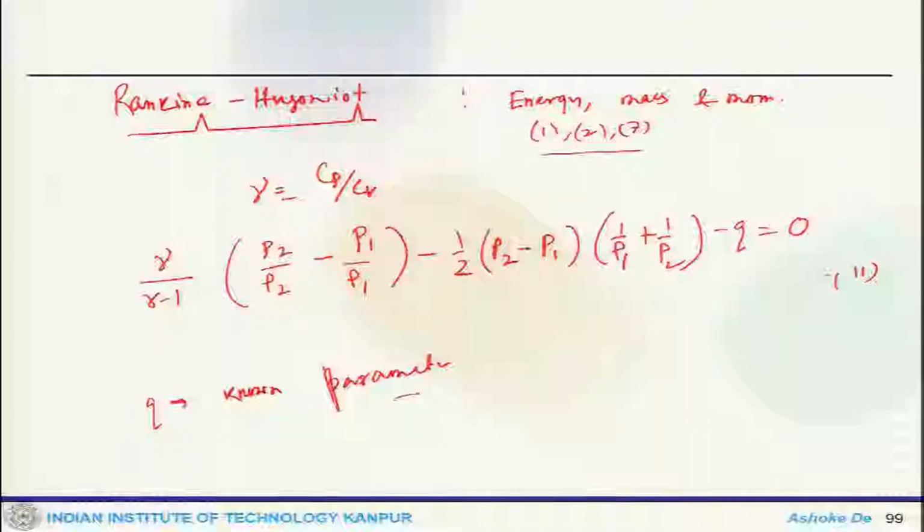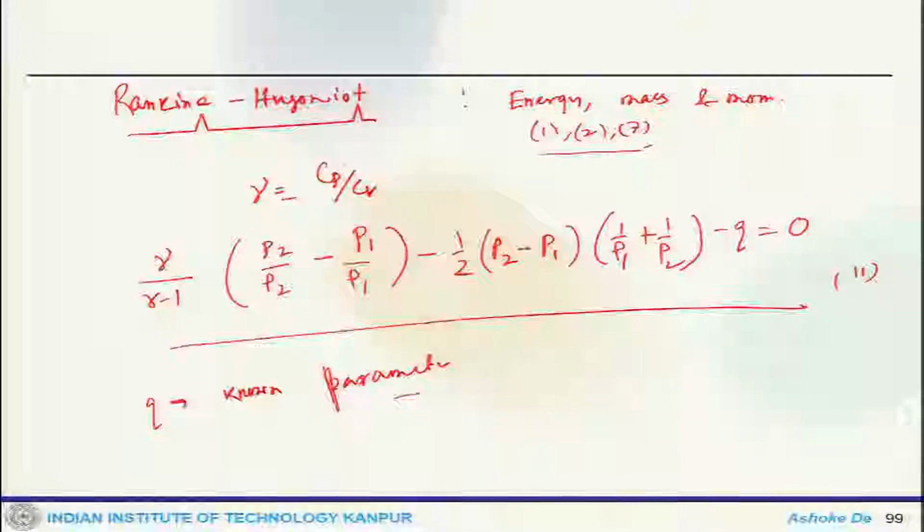And then finally we got, from the energy, mass and momentum when you combine, and also when you write gamma equals the ratio of the constant pressure specific heat to constant volume specific heat, this is what we get. Now, where Q is the known parameter. Now, we will further fix P1 and 1 by rho 1. So, once we do that, this equation 11 becomes